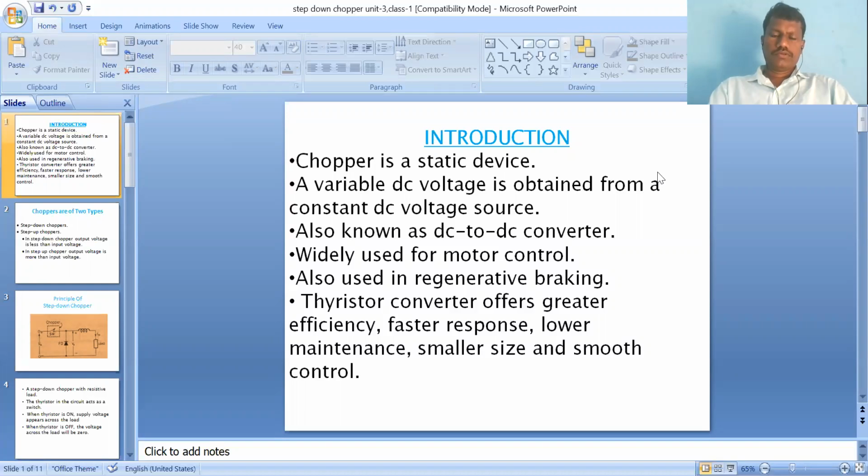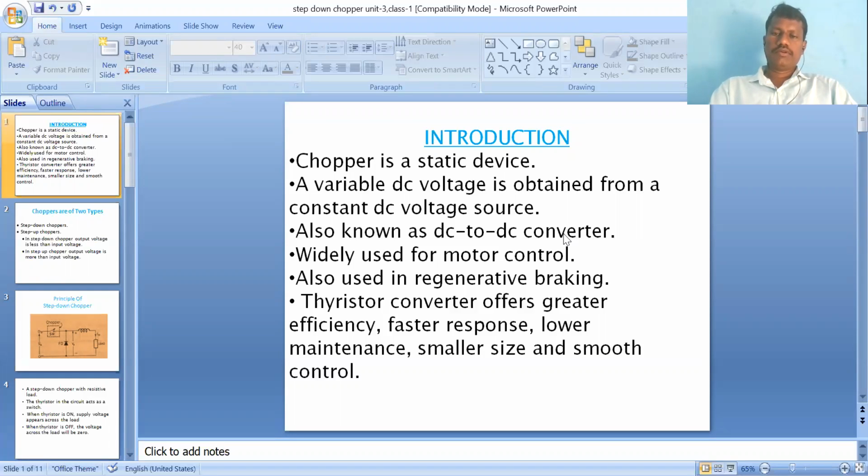It is very important. These devices are used in different applications. I will discuss two or three applications: regenerative braking applications, thyristor converter regenerative braking methods, DC motor speed controllers, and HVDC systems.